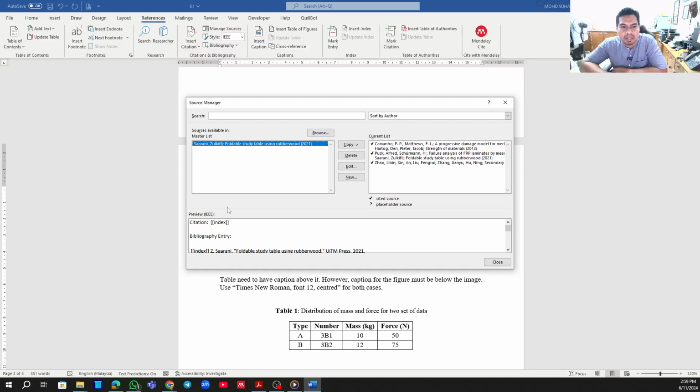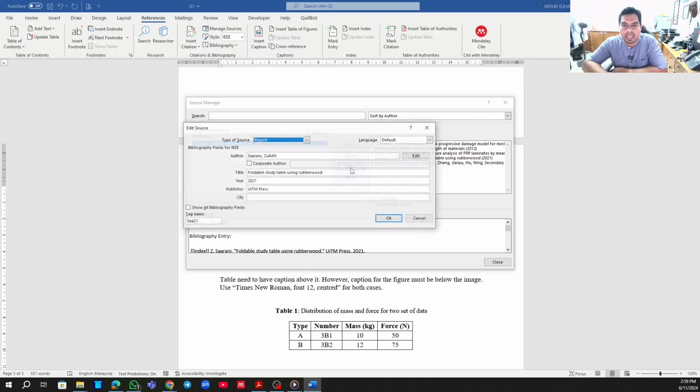Maybe you can have a look at the index, Z Sarani. Maybe this is not the right one. It should be reversed, Zulkifli Sarani. So we can edit this one. It should be in a different way.